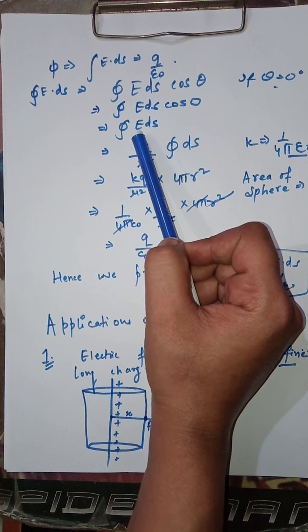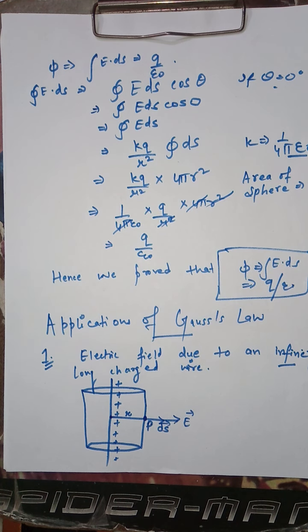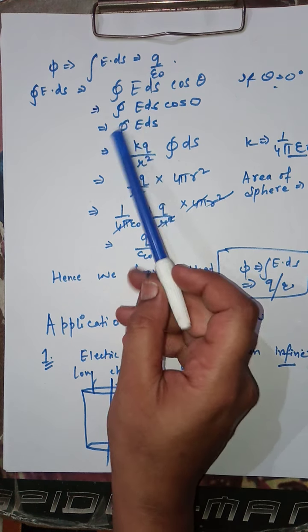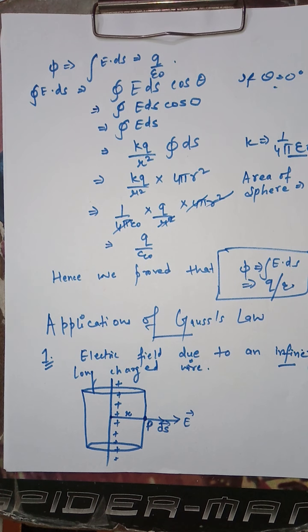By simple mathematics we all know that the value of cos 0 is nothing but 1. Therefore, this expression can be written as integral E ds.